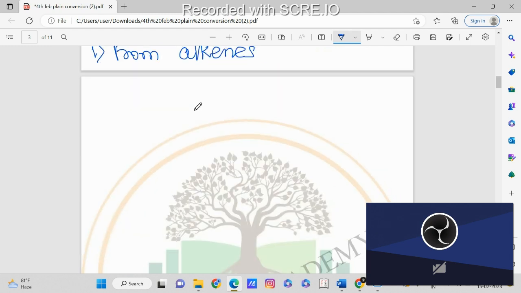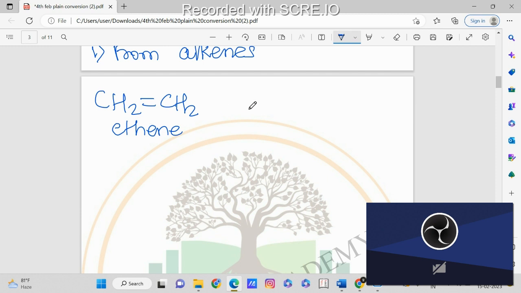Now we all know what alkenes are. Alkenes are the unsaturated compounds having a double bond. Now how to prepare alkanes from alkenes? Let us take one example of an alkene, that is CH2 double bond CH2. Which alkene is this? This is ethene, the alkene having two carbons, because the alkane with two carbons we call ethane, so this will be ethene.